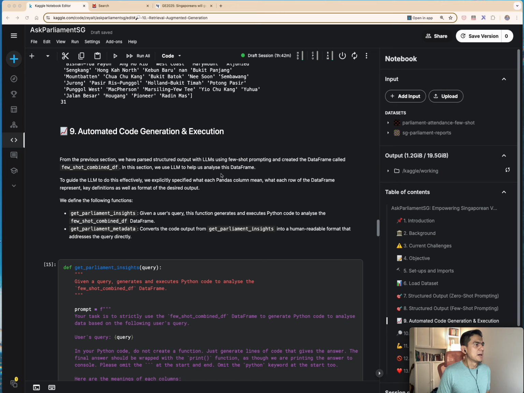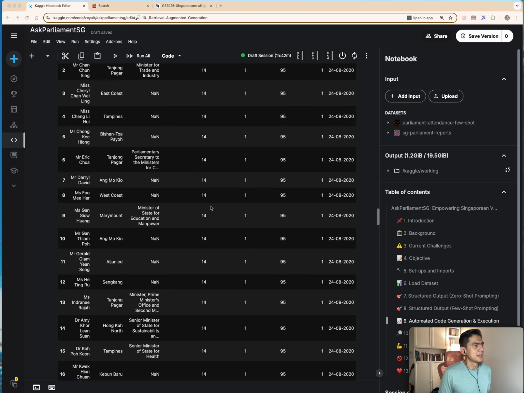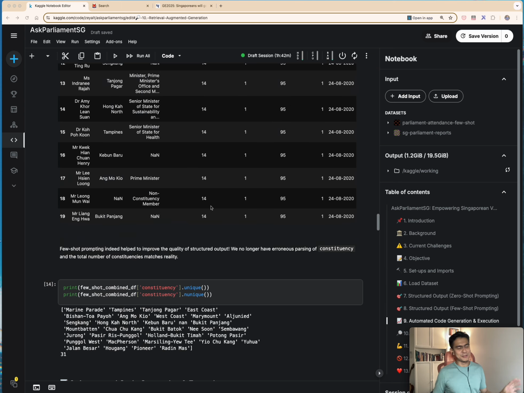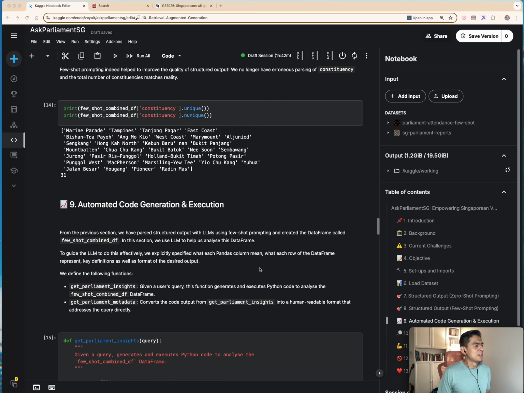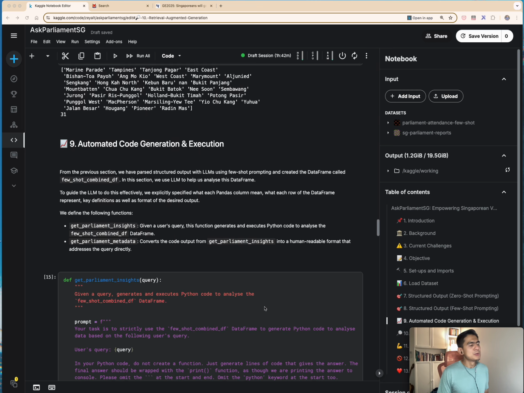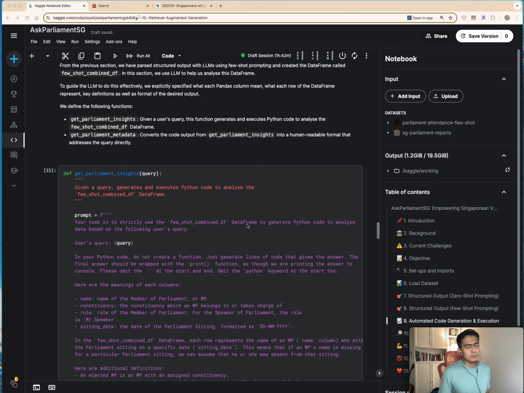Given that we already have parsed out a structured data set out of purely unstructured text, we then try and explore using the data frame, asking the LLM to help us do some simple analysis based on this data frame. So I find through my iterations and experimentation that in order to do this effectively, we had to be very, very explicit in our prompt.